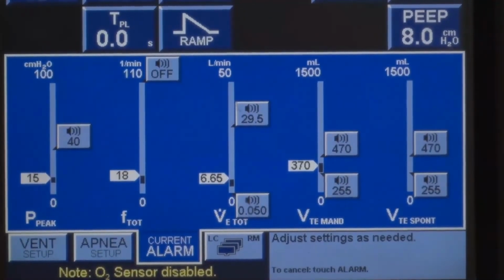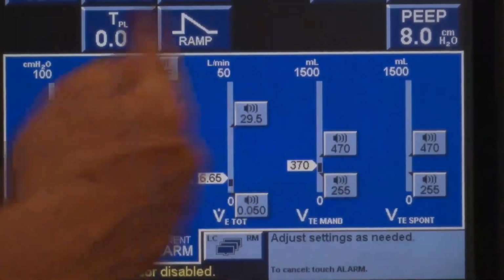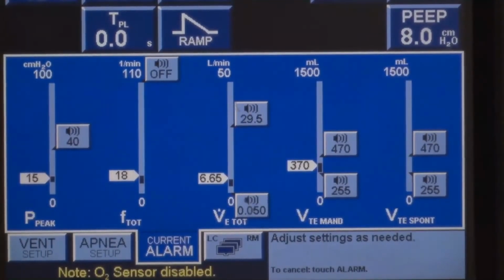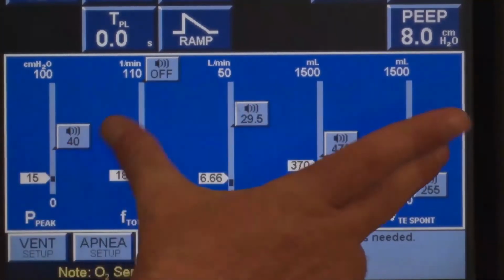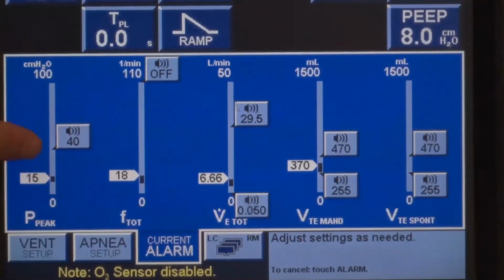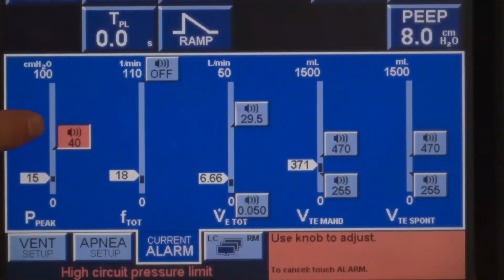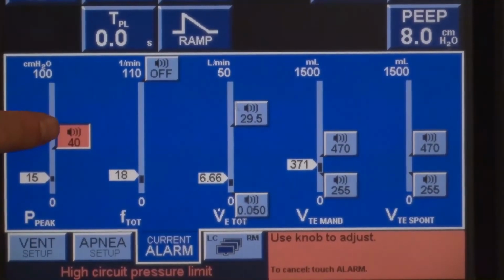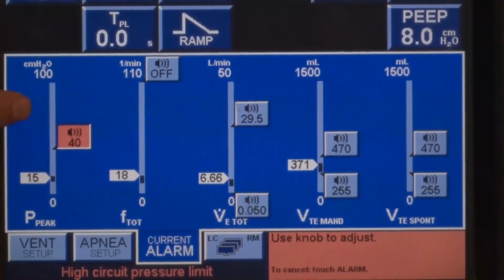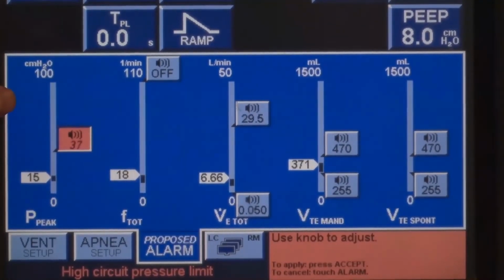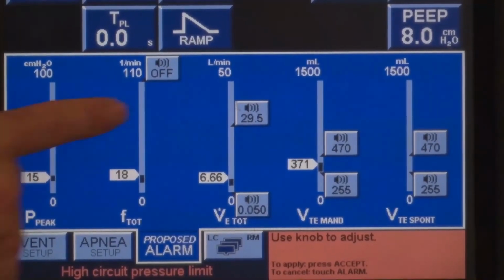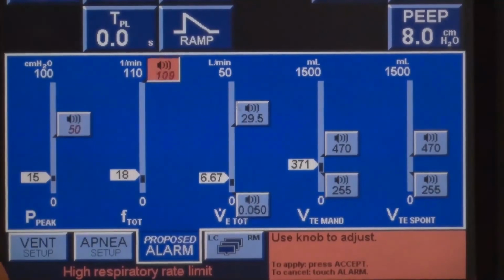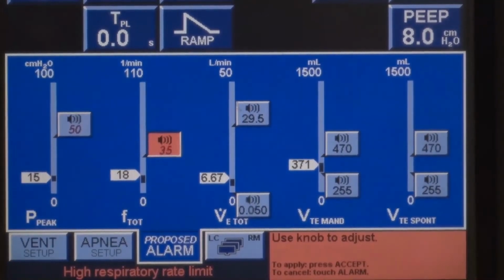So that's apnea ventilation. Next to that is the alarm setup. Pretty important page here. So I'll have you focus on this area right down here. These are your 1, 2, 3, 4, 5 columns for alarms. And what we have here, I think these are pretty straightforward. If you touch P peak, you're setting your PIP limit. And again, it says it right there, high circuit pressure limit. And you know what? This guy is biting the tube a lot. I'm going to give him a little bit of room, go up to 50. High respiratory rate, let's bring that on. I guess I had that turned off, and I want to know if he starts going more than 50.